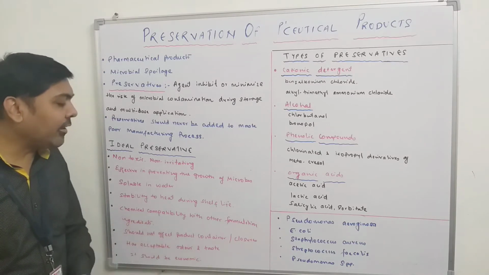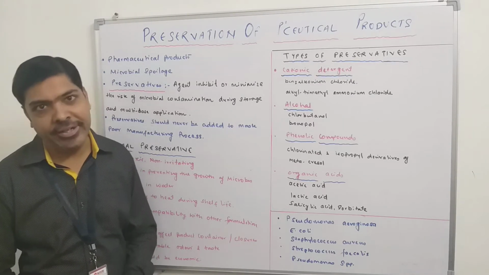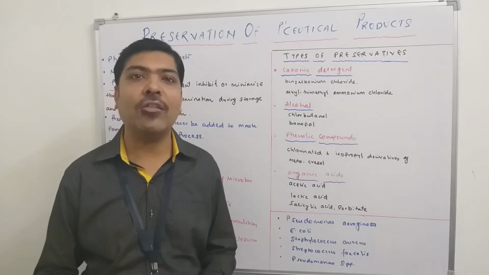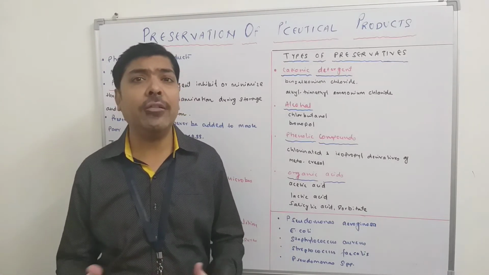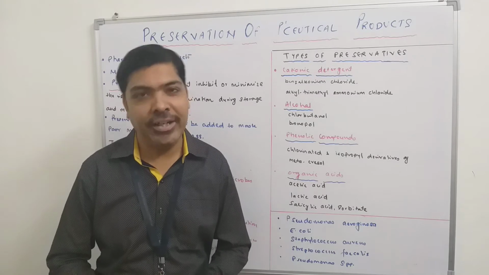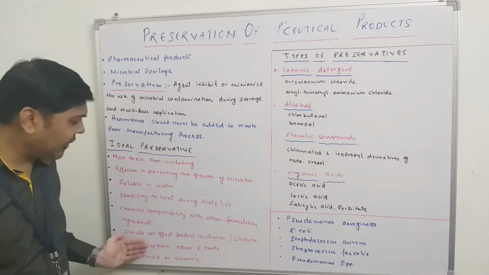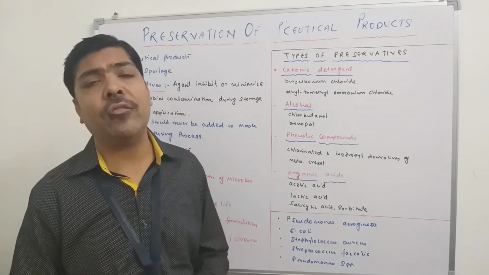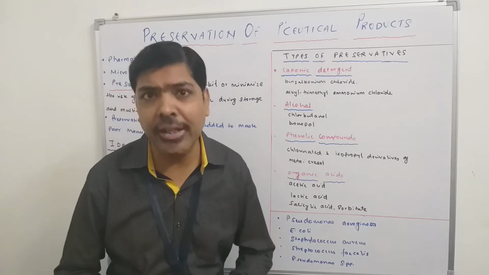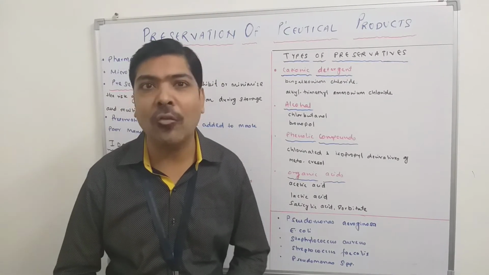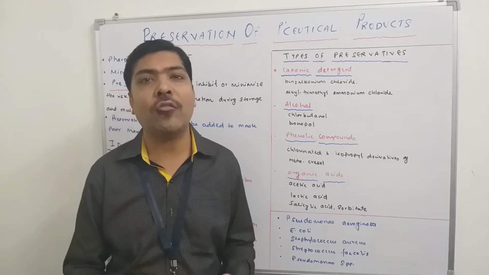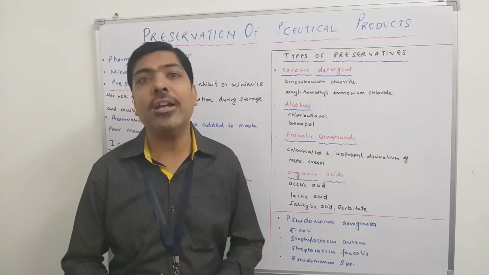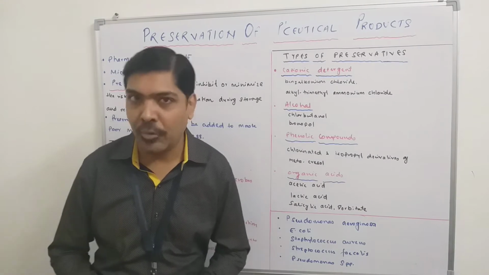Now the next point is chemical compatibility with other formulation ingredients. Again, we have different combinations of ingredients added in the pharmaceutical preparation, so the preservative should not be incompatible with these different ingredients. Now the next point is that it should not affect the product container and the closure. We know that the container is made up of different materials including glass and plastic, and it is tied with the help of the closure. So there should not be any sort of reaction between the preservative and the container or the closure that we are using for keeping the pharmaceutical product.